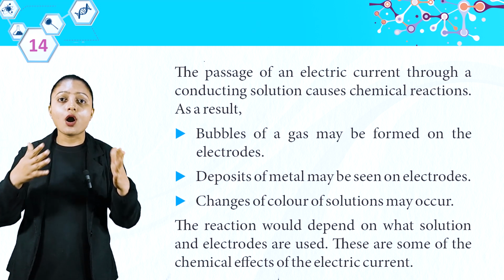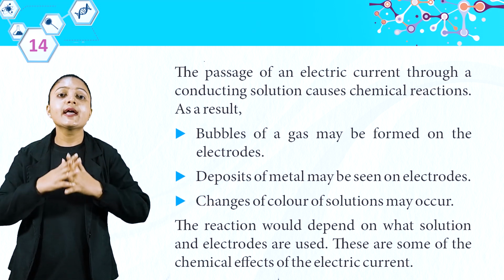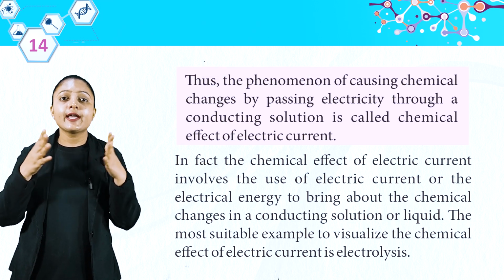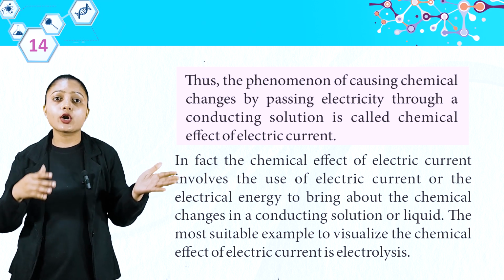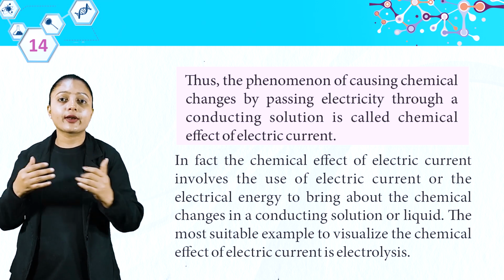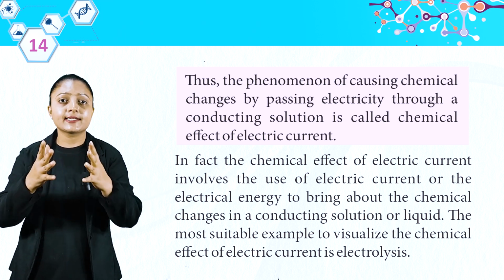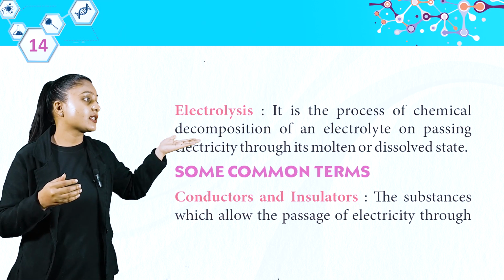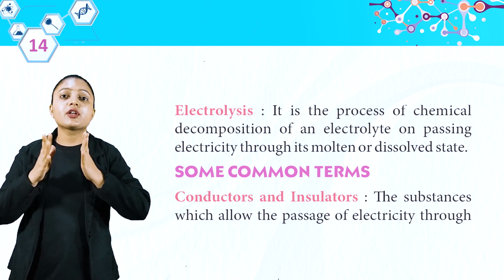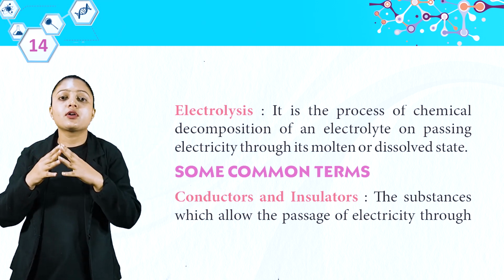Thus, the phenomenon of causing chemical changes by passing electricity through a conducting solution is called the chemical effect of electric current. In fact, the chemical effect of electric current involves the use of electric current or electrical energy to bring about chemical changes in a conducting solution or liquid. The most suitable example to visualize the chemical effect of electric current is electrolysis. So, now let's understand what electrolysis is. It is the process of chemical decomposition of an electrolyte on passing electricity through its molten or dissolved state.